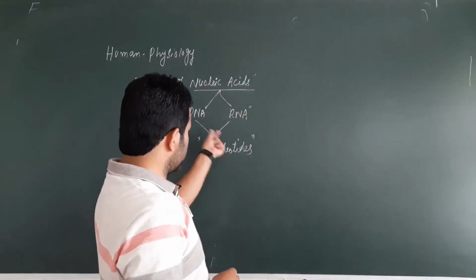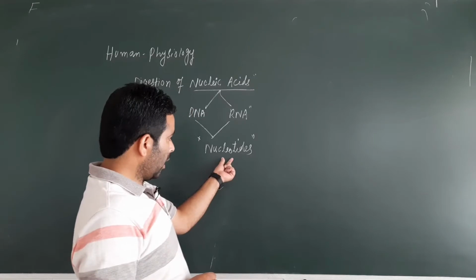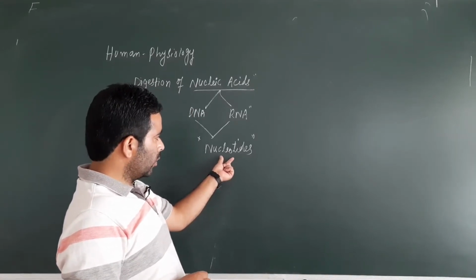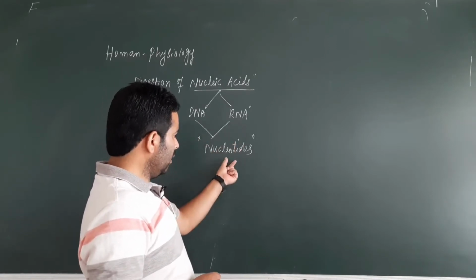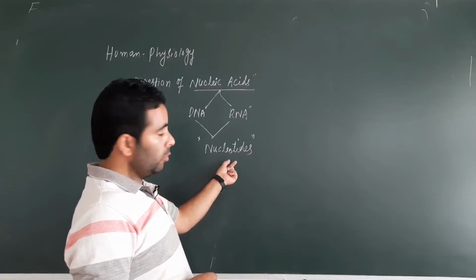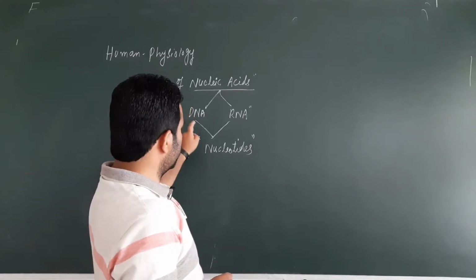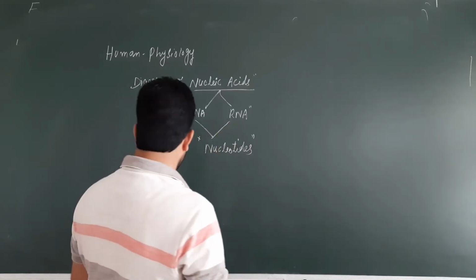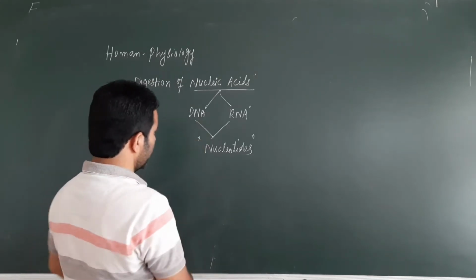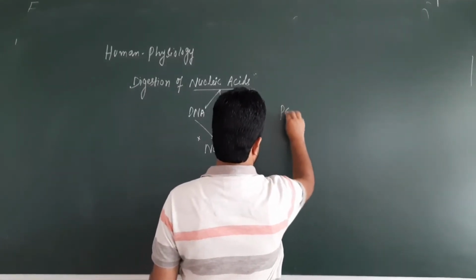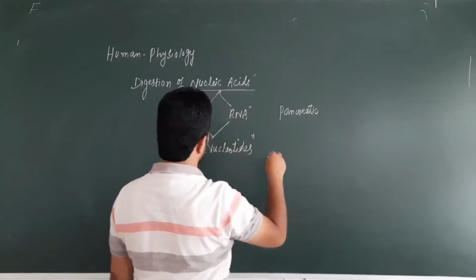So these nucleic acids, DNA and RNA, when they are hydrolyzed, when they are digested by our digestive enzymes, they are hydrolyzed into their constituent units, what we call as nucleotides. So DNA will be hydrolyzed into nucleotides and RNA will be hydrolyzed, digested into nucleotides, right? Now what are the enzymes? Now we have to understand what are the enzymes which act on DNA, which act upon the RNA. Actually the first enzymes that are present for the digestion of DNA and RNA are present in the pancreatic juice. So let's see the action of pancreatic juice on the nucleic acids.